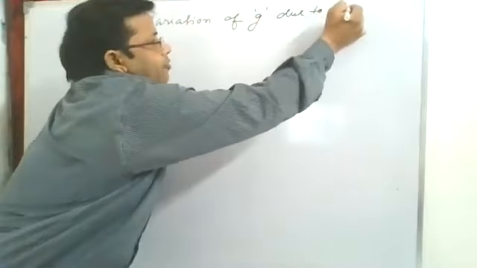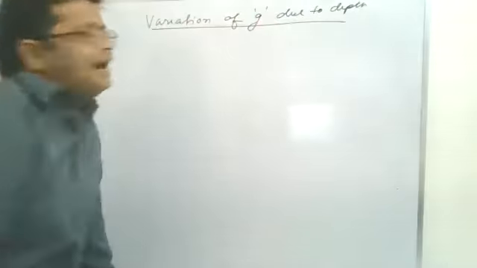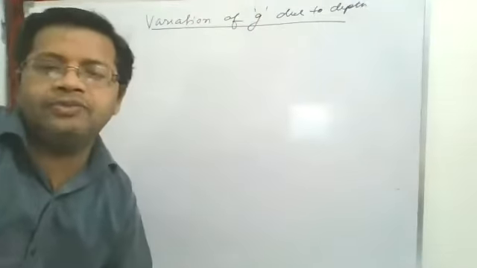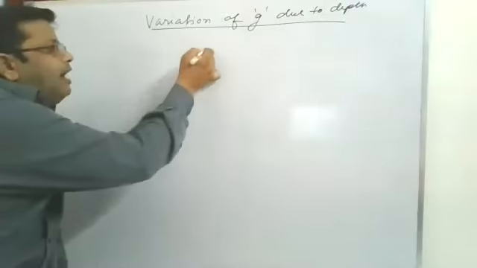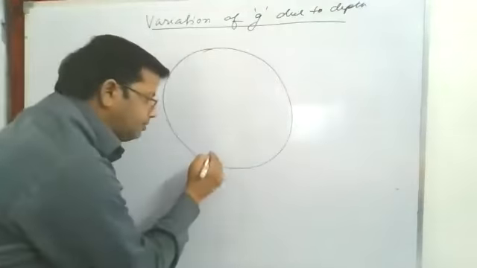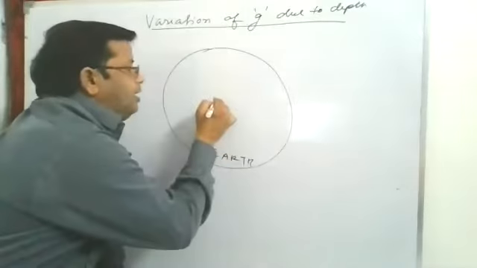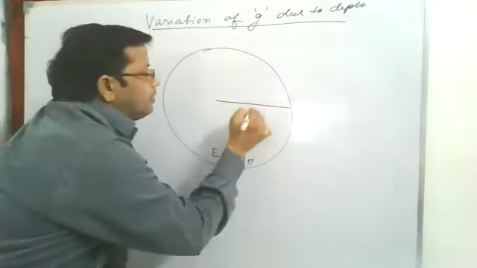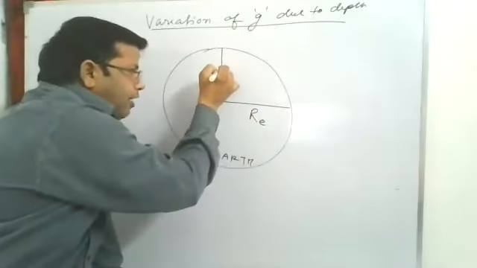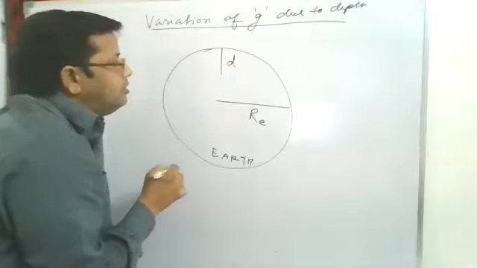As we go deep inside the earth, for example, see, this is the earth, and the radius of the earth is RE. If you are going a depth D inside the earth...